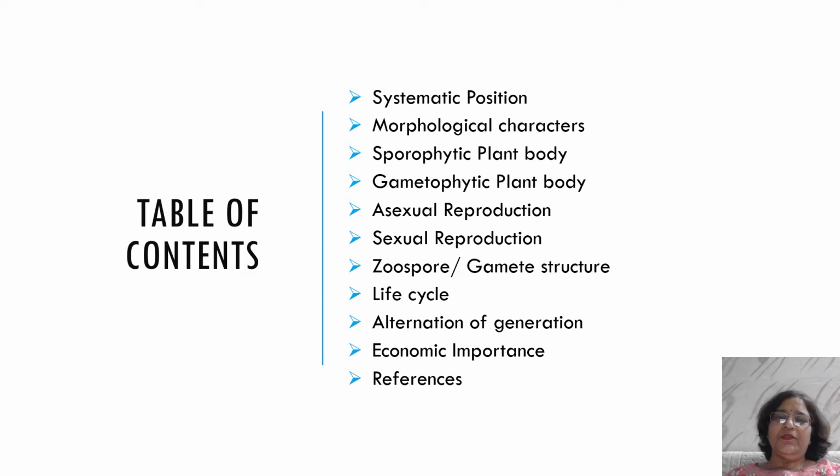But before going into the detail, I would like to revise some topics so that we can have the connection with this reproduction. The topics included in this lecture are: systematic position, a brief introduction to morphological characters, sporophytic plant body, gametophytic plant body, asexual reproduction, sexual reproduction, zoospore, gamete structure, life cycle, alternation of generation and economic importance. These subtopics will be discussed in today's lecture.